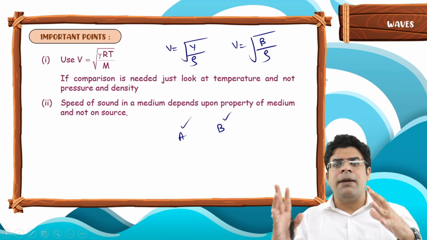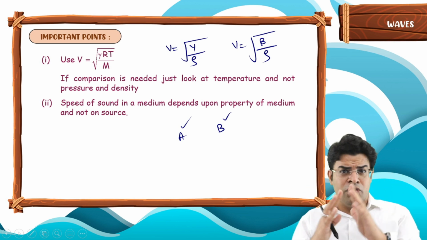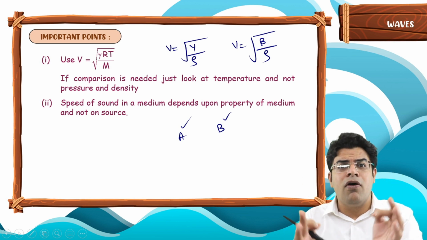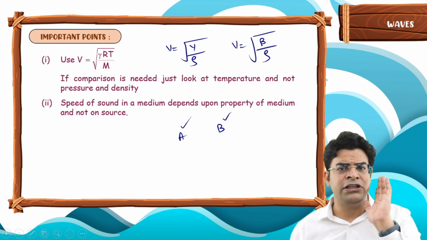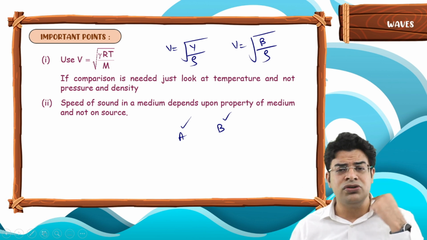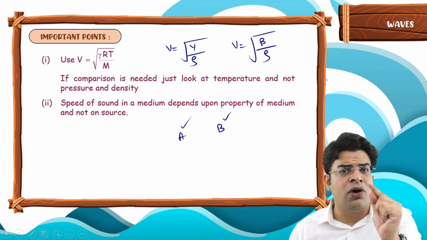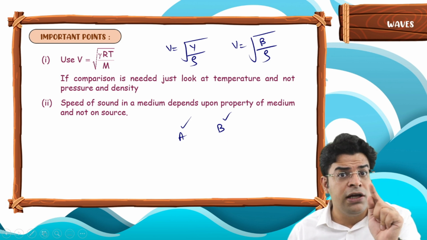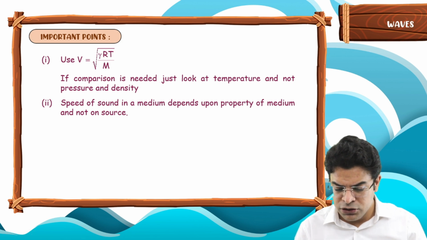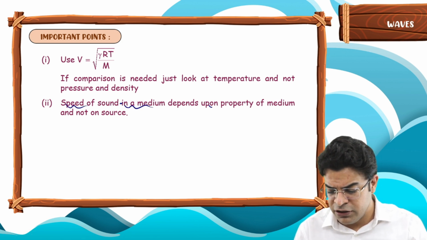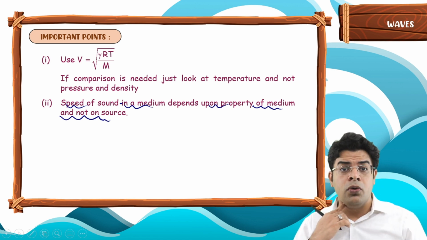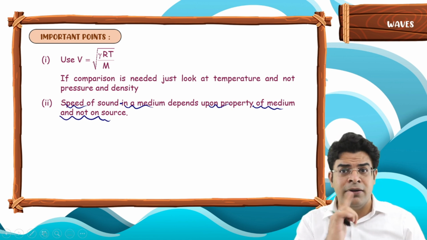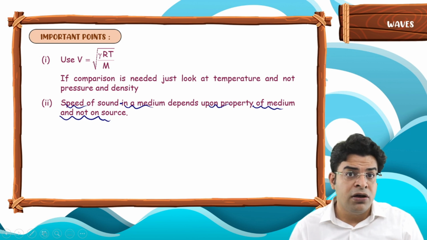If you change the temperature of the air in the surrounding, if you change the type of gas concentration, the molar mass in the surrounding, then the speed will change. But me being the source can't change the speed of the sound in the medium. It depends solely on the medium. So, the speed of sound in a medium depends upon the property of the medium and not that of the source. I can't control the velocity of sound in the medium without changing the property of the medium.